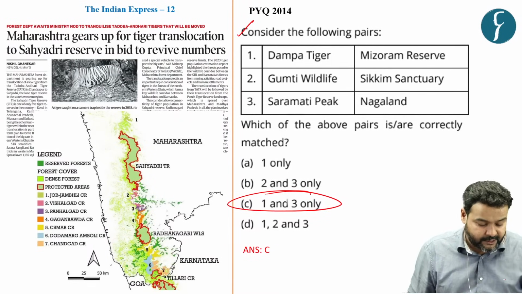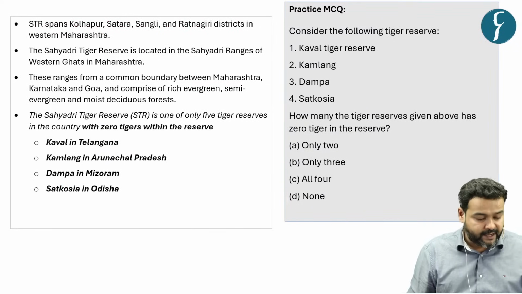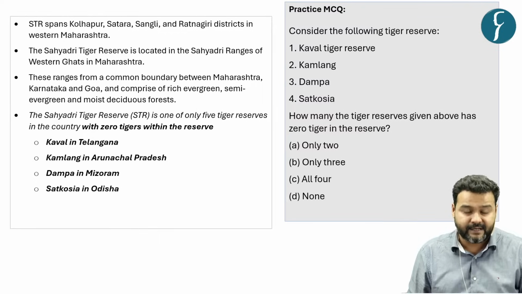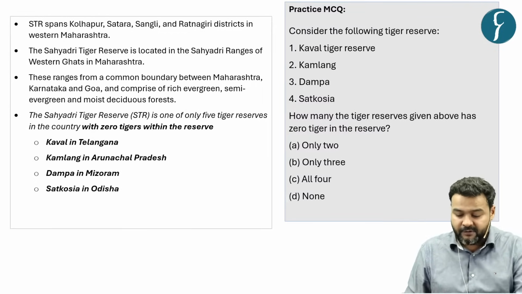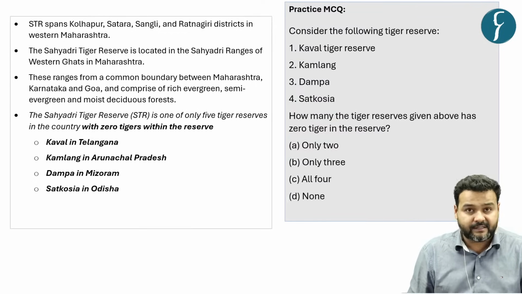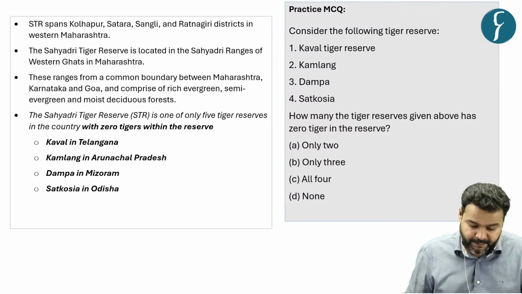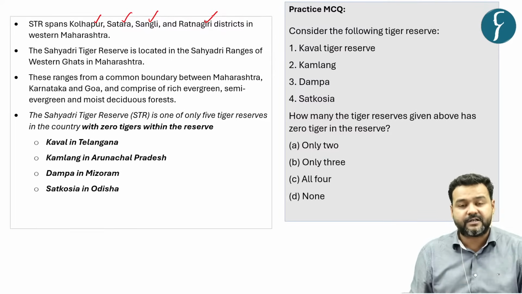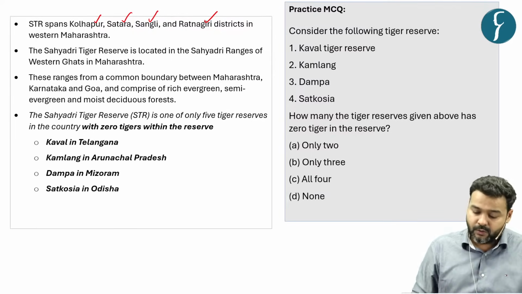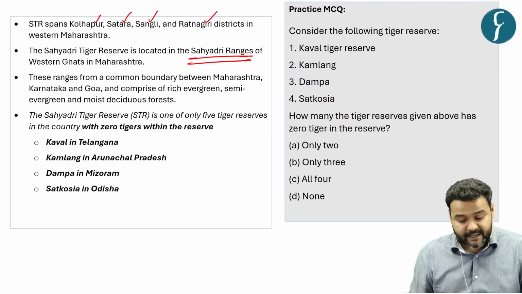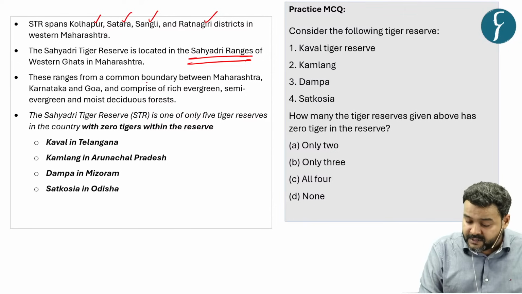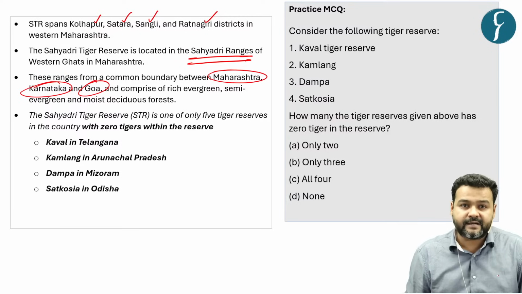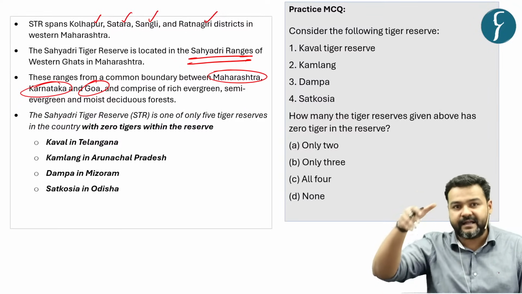And here in 2022, there was a counting of tigers. There was no evidence of tiger in the 2022 counting in the Sahyadri Tiger Reserve. So here we will cover important information related to Sahyadri Tiger Reserve, and then we will solve the MCQ. Sahyadri Tiger Reserve spans Kolhapur, Satara, Sangli and Ratnagiri districts of Western Maharashtra. As the name suggests, it is located in the Sahyadri range, and forms a common boundary between Maharashtra, Karnataka and Goa. It is a very important tiger reserve, as it kind of completes the contiguous tiger reserve area.